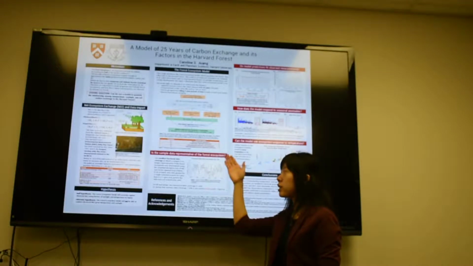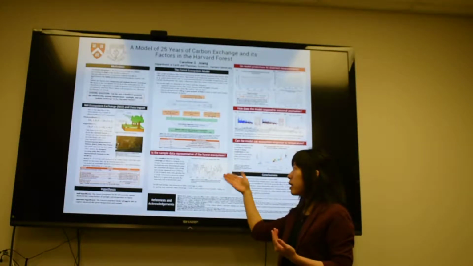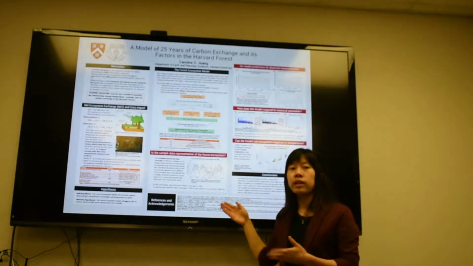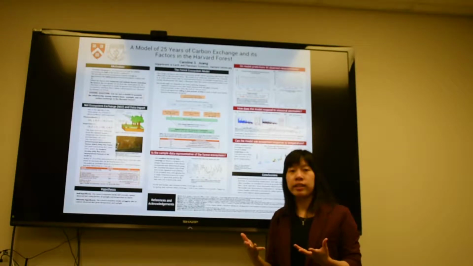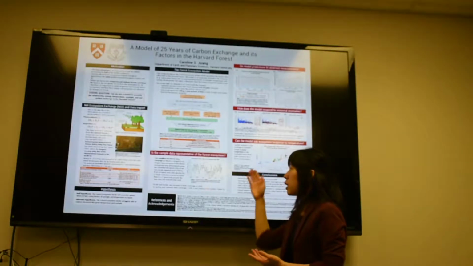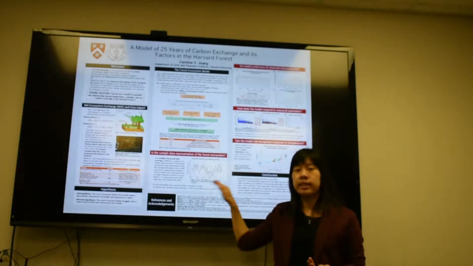What I found through looking at the standard deviation of the root mean squared error is that we only encounter a few different seasons where data coverage is not enough to be considered a valid representation of the forest ecosystem. And that is only in spring and summer, where data coverage is less than 10%.